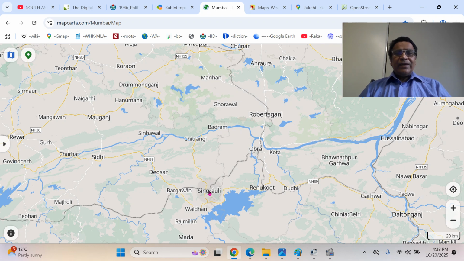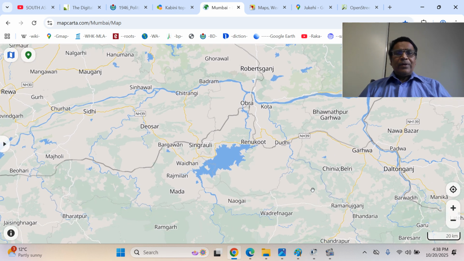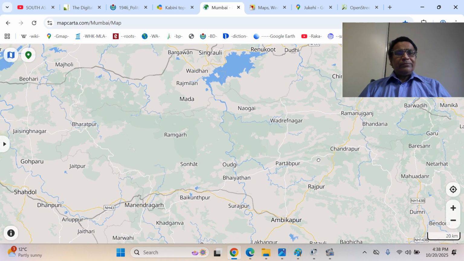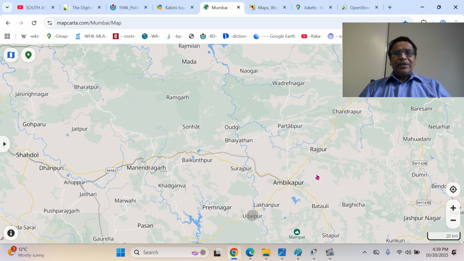Then you see the Singrauli, then Dudhi Basin. When you see the Rihand River, that's the Renukut town, Sonbhadra district, that's the Mirzapur district. These are the hills, that's the plateau. That is the Baghel Khand plateau. We are talking about the historic Baghel Khand. So this is the Rihand River. This is the Milan mountain range. This is the Hazaribagh Plateau. This is Surguja Basin, Ambikapur Basin.